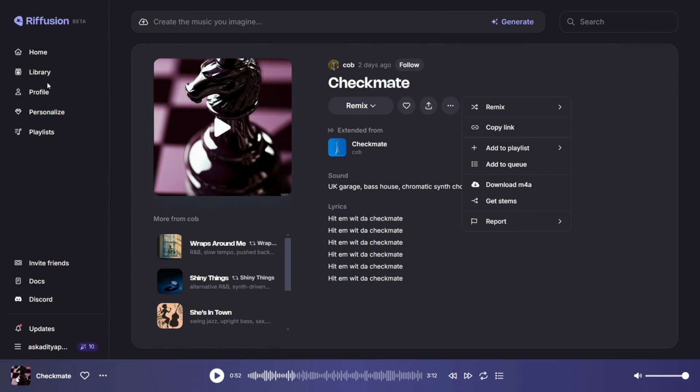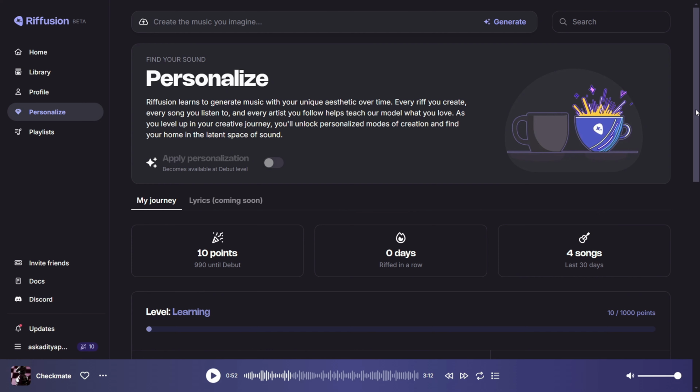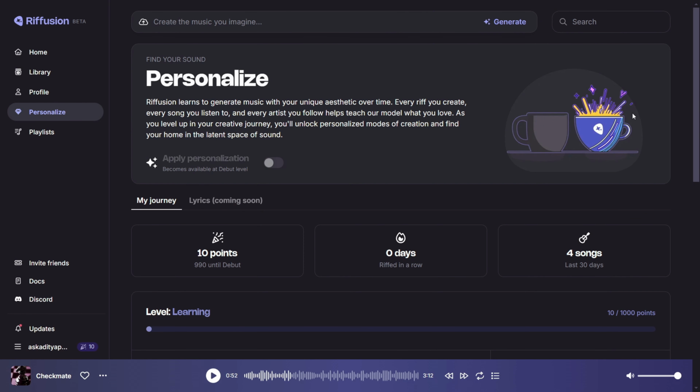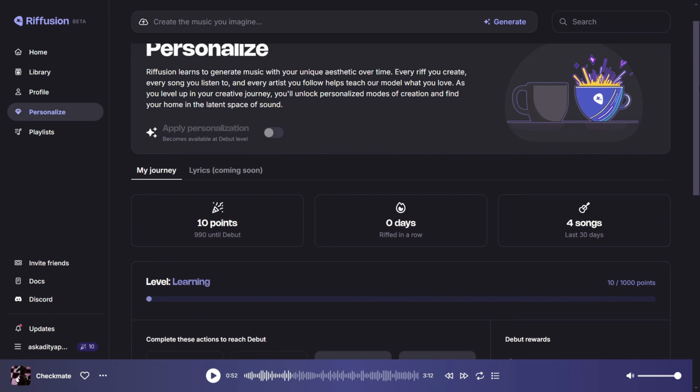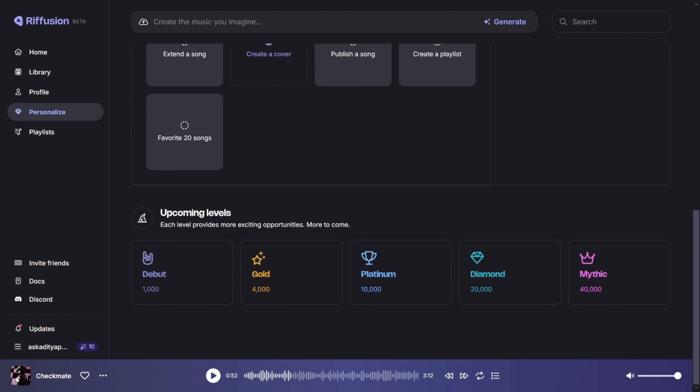So this personalized option is now disabled since it's in beta mode, but it will be available soon as it goes public. What this personalized tab does is it collects your music taste. Like if you are a guy who listens to more sad music, it will just collect that and generate sad music just for you, all unique with the help of AI. So it's a very unique feature that almost any music app lacks.